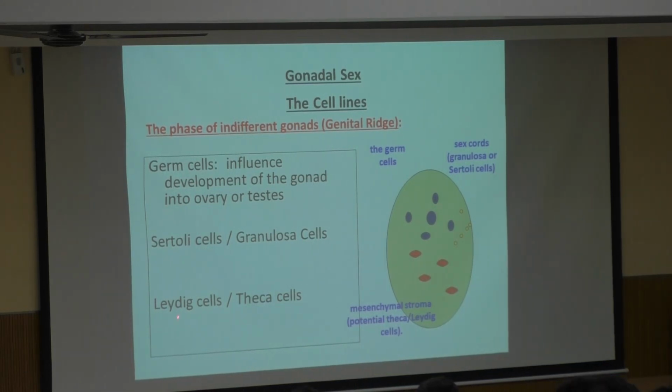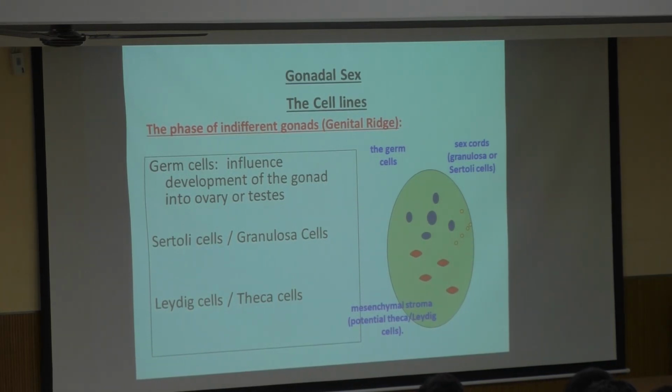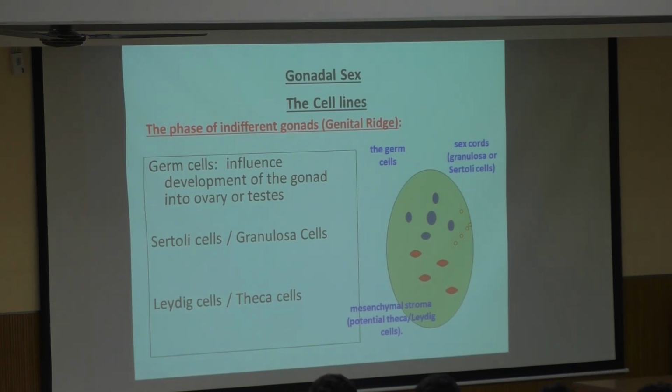It has Leydig cells as a male counterpart, or the theca cells. So these are the cells which are present in the indifferent gonad. Both the cell lines are present: germ cells and also these granulosa, Sertoli, Leydig and theca cells. The indifferent gonad is also called the genital ridge.